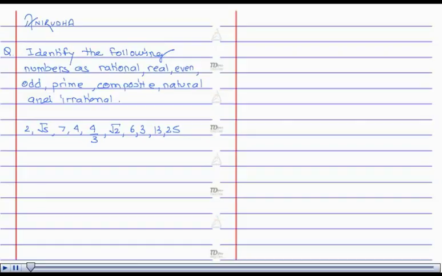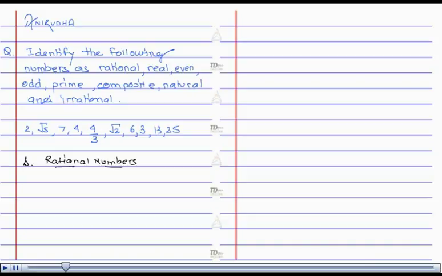Hello, I am Anirudh. The question is, identify the following numbers as rational, even, real, odd, prime, composite, natural and irrational. Let's see the solution. Now first take rational numbers. Now what is a rational number?